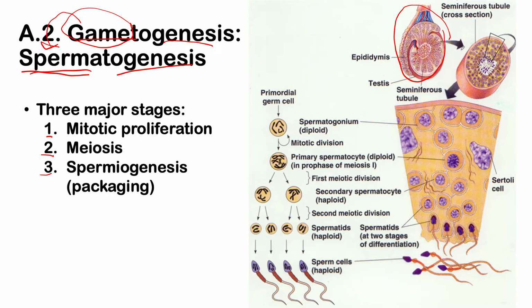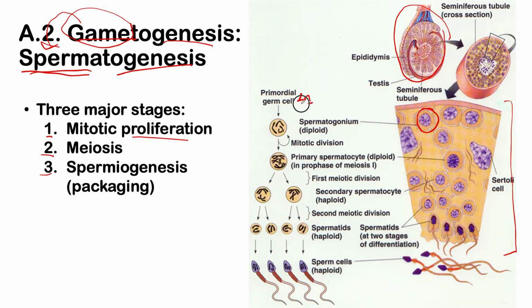And a close-up of the seminiferous tubules would actually look like this one. So now we go to the first step, which is mitotic proliferation. So in the seminiferous tubule, you have what we call your primordial germ cell. These germ cells are somatic cells. They are part of your body cells. And as somatic cells, they are 2N.